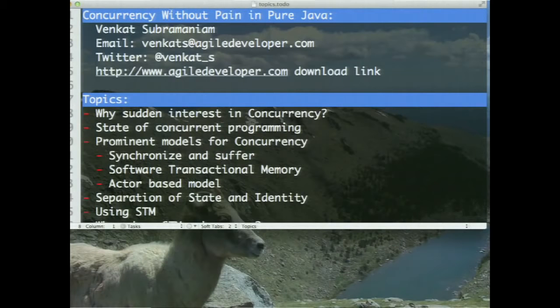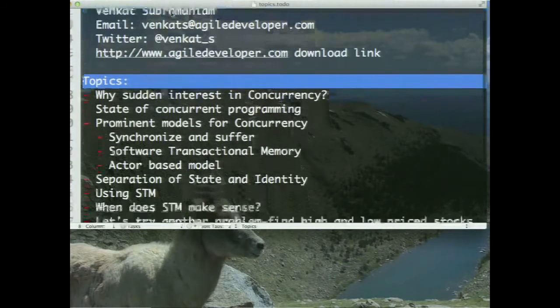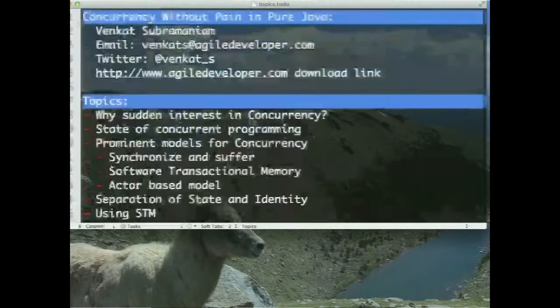Let me talk a little bit about what we're going to do here today, and then we'll get into the main content. Quickly, we'll talk a little bit about what's the reason for excitement on concurrency. I'll talk about three specific models here for concurrency, and we'll use quite a few code examples. I'll be writing some examples, demoing it. Best time to ask a question or make a comment is when you have it, so please don't wait till the very end. Just about any time is a great time for questions, comments along the way.